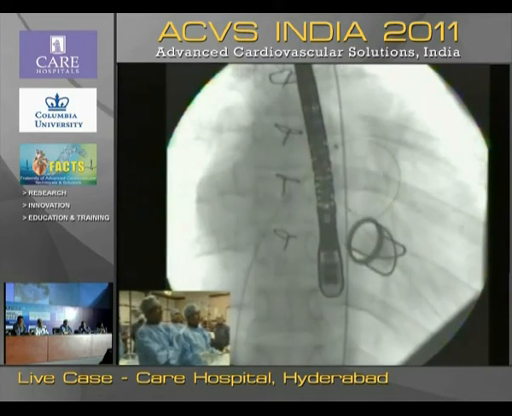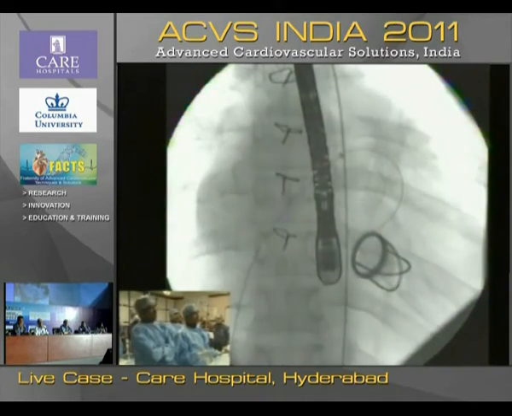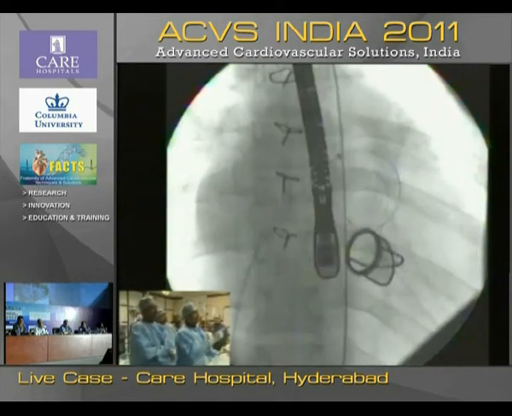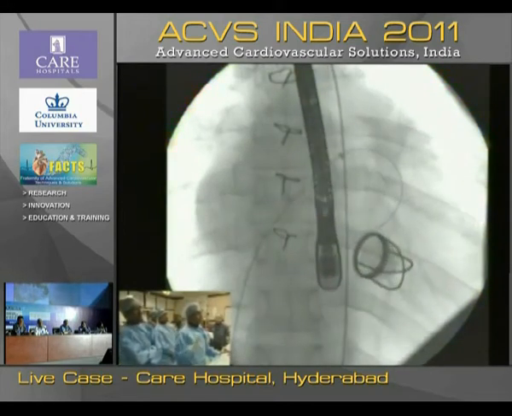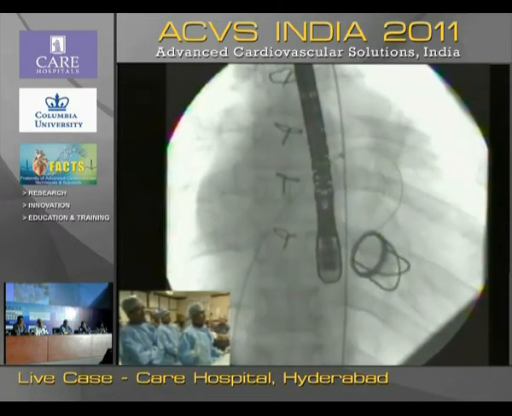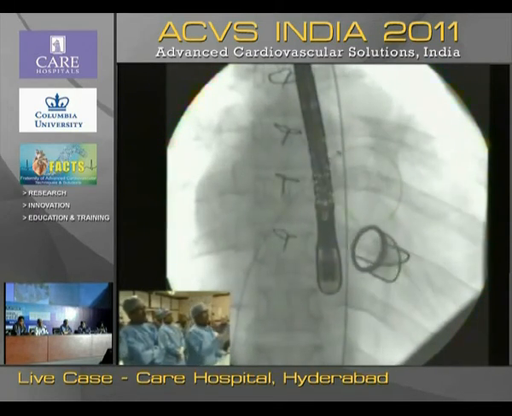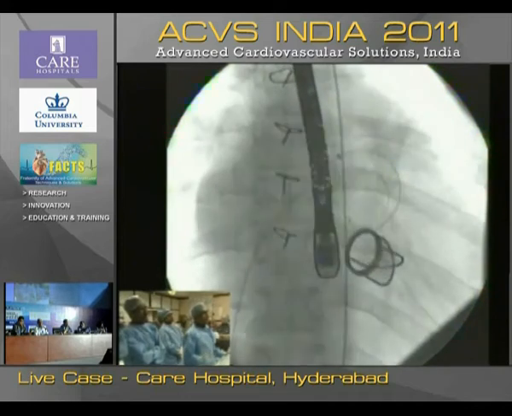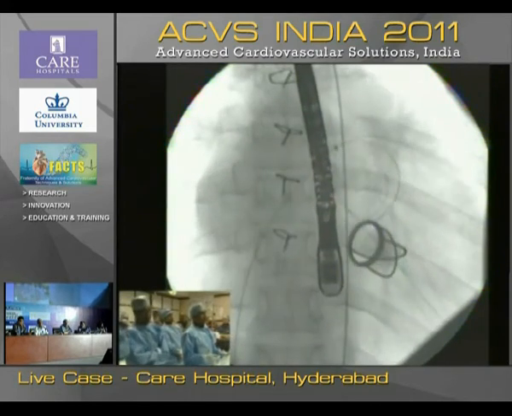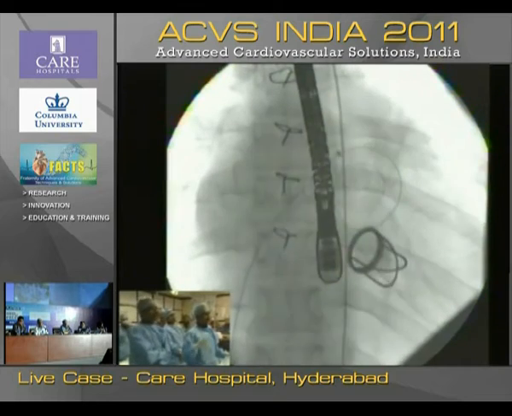Then we thought we'll cross the paravalvular leak. You all saw the jet is going from the left ventricle to the left atrium. So I used a basic fundamental principle just to float the glide wire so that it can go along with the paravalvular leak to the LA, like what I demonstrated a couple of days back when I was crossing the ventricular septal defect.